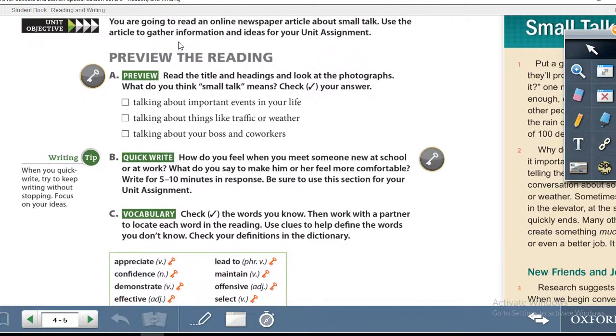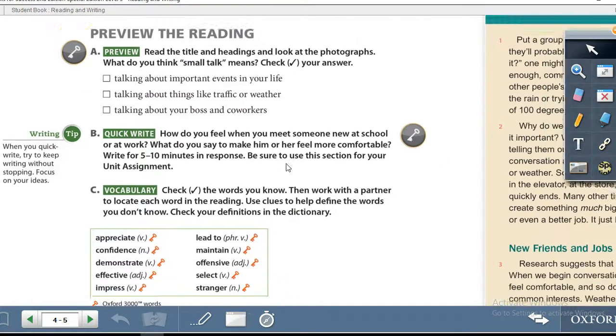Exercise A, preview the reading. Preview, read the title and headings and look at the photographs. What do you think small talk means? Check your answer. So they have given you three options. You will select your correct answer by ticking the box.